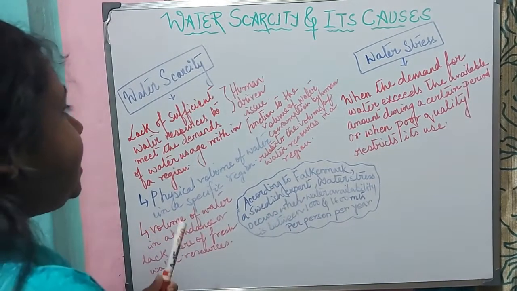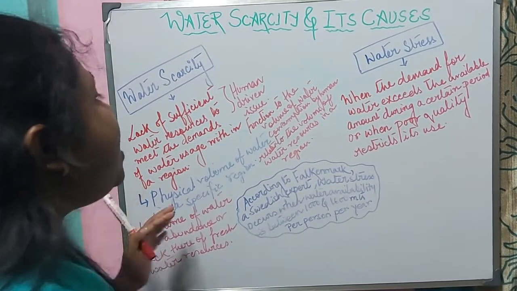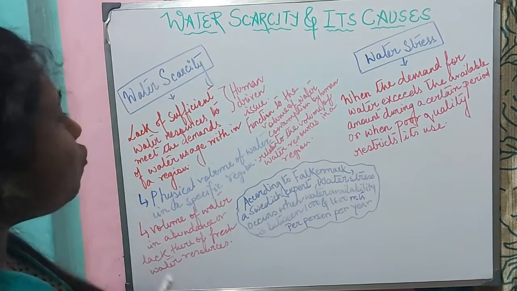Now, water scarcity is becoming a major issue. We can see that around 1.8 million people are facing water scarcity. Now, what are the causes of water scarcity?